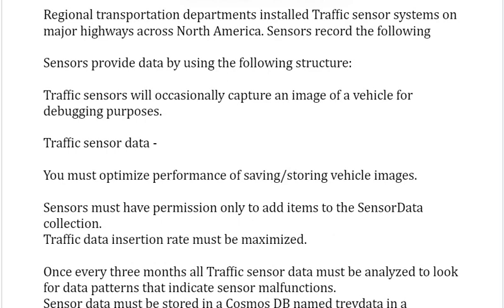Traffic sensors will occasionally capture an image of a vehicle for debugging purposes. Traffic sensor data: you must optimize performance of saving and storing vehicle images. Sensors must have permissions only to add items to the sensor data collection. Traffic data insertion rate must be maximized.